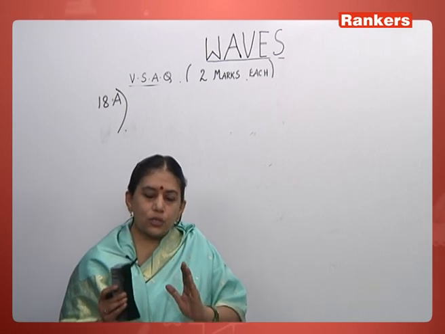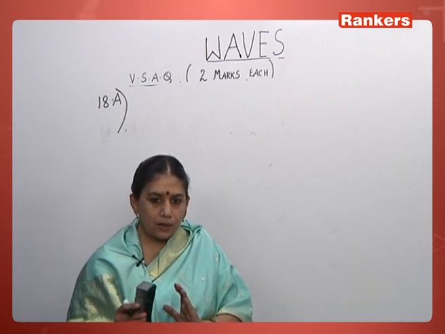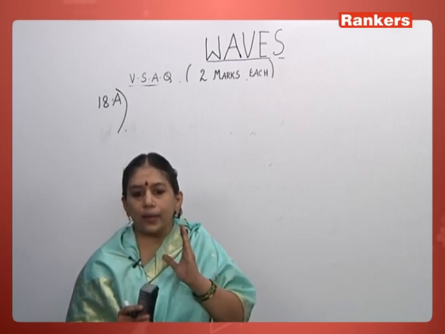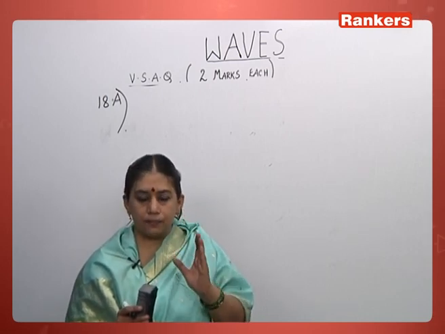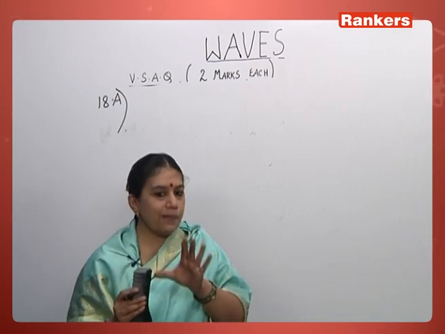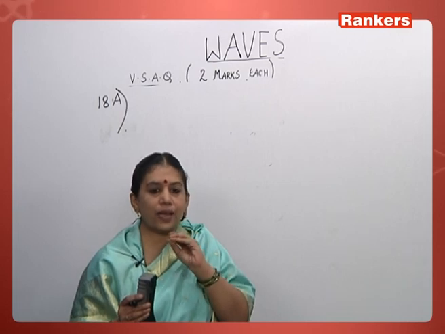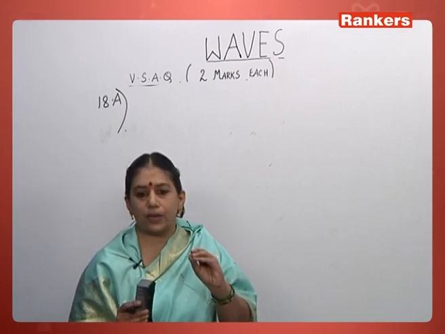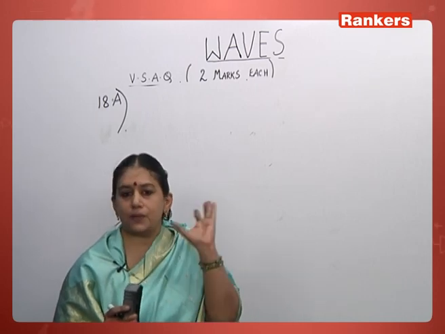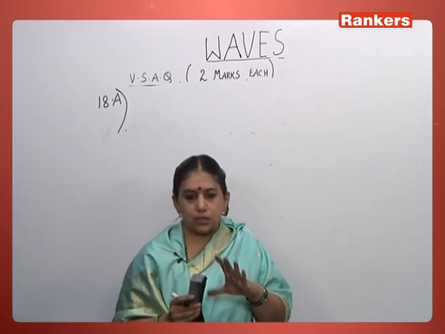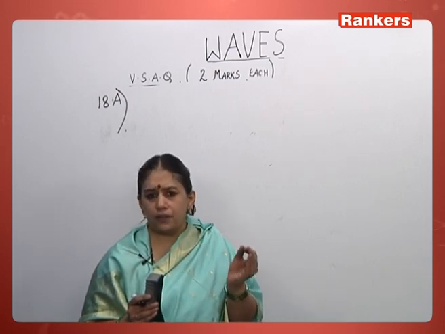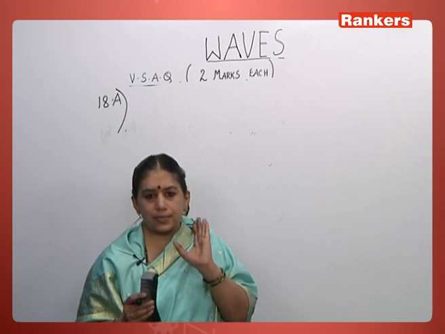It's similar to superimposition of waves, but in stationary waves, we have seen that the two waves have the same frequency, but they are moving in opposite directions. But in beats, the two waves have a slight difference in frequencies and they move in the same direction. That is the basic difference between stationary waves and beats. They may be of the same amplitude or different amplitudes, but we usually consider the same amplitude.